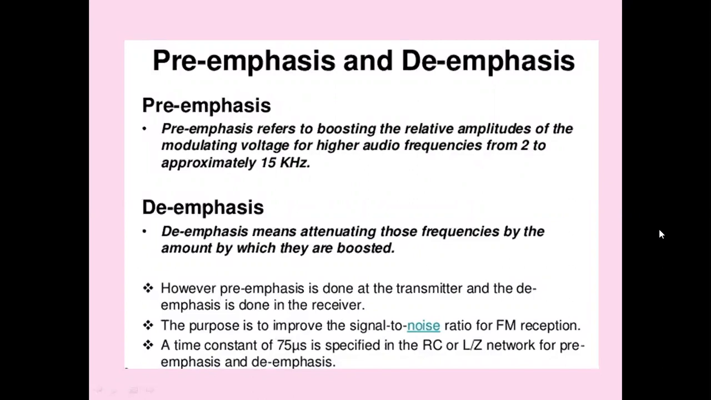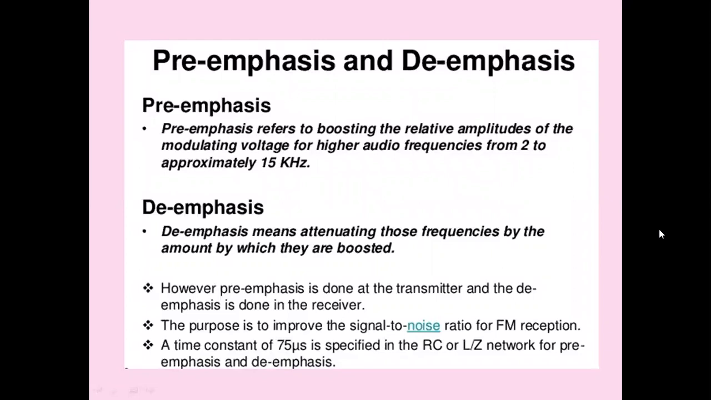Then at the output of the demodulator in the receiver, the inverse operation is performed by de-emphasizing the high frequency components so as to restore the original message signals. In this process, high frequency components of noise at the output of the demodulator are also reduced. Thus, there is an increase in the output signal to noise ratio.